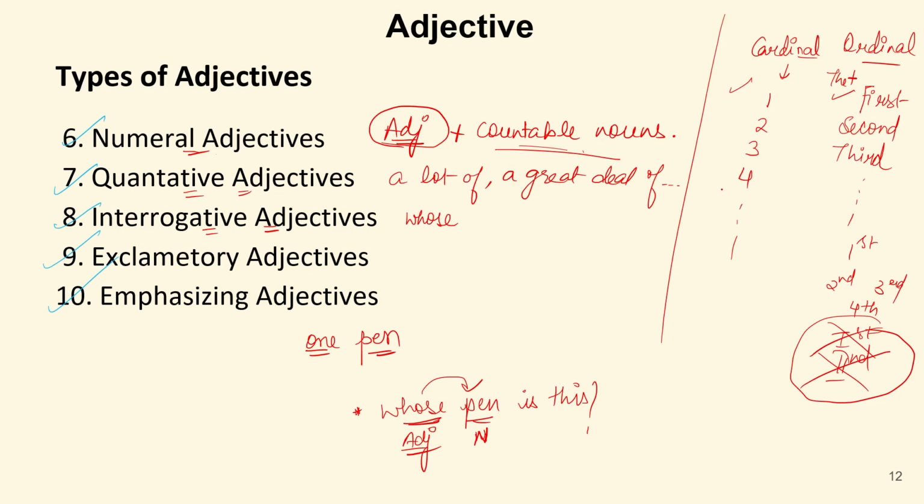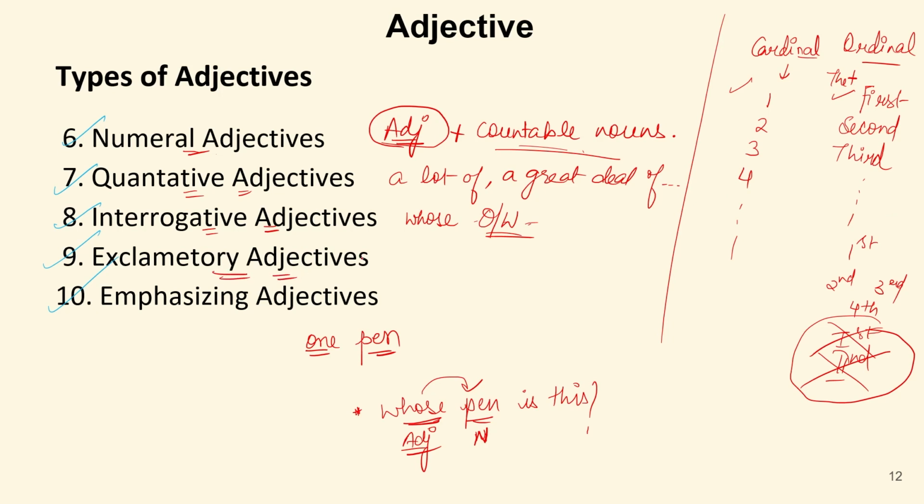Which boy is happy among these? So, which boy? Any word just after which we can have a noun to qualify it is known as an interrogative adjective. These are all the question words, but after them we should have a noun.